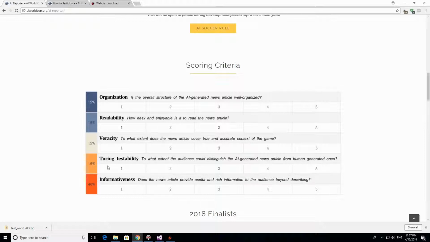The Turing testability, so if you can distinguish whether it is an AI or a human generated report, is really important. And the informativeness, so if the report has a statistical analysis, some insightful game analysis, and some important information about the game, this counts here in the informativeness. So this is really important.